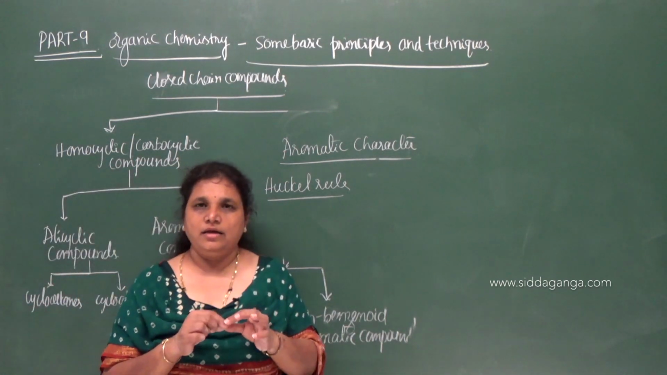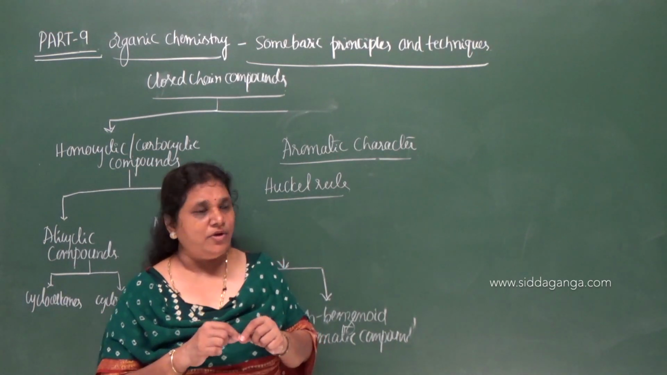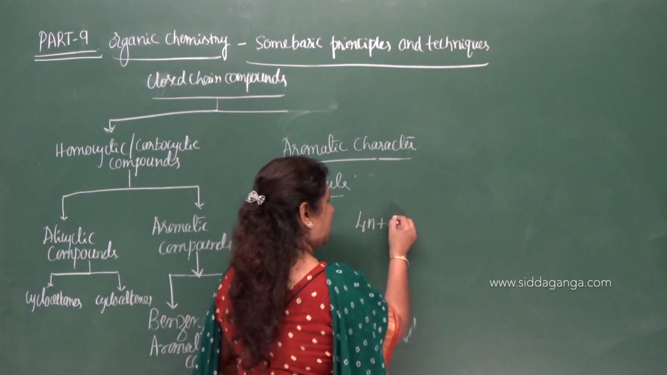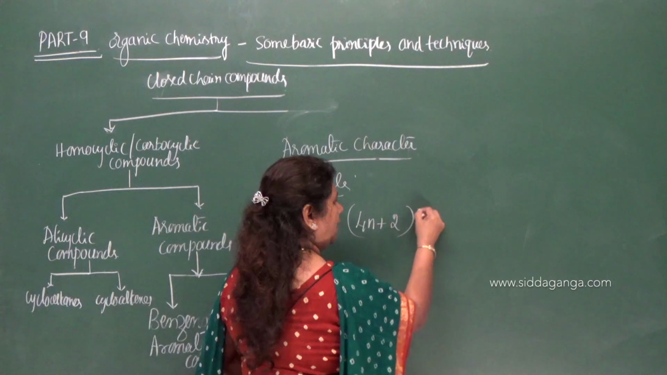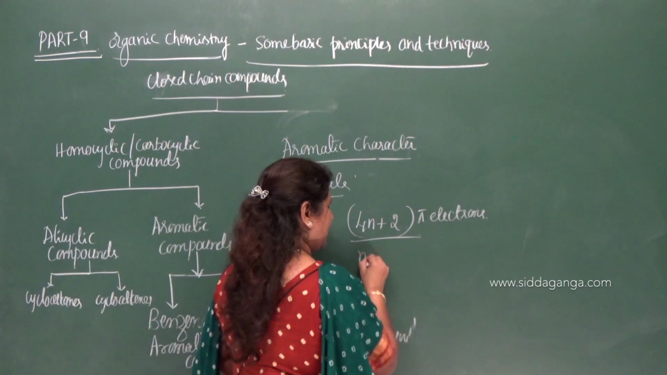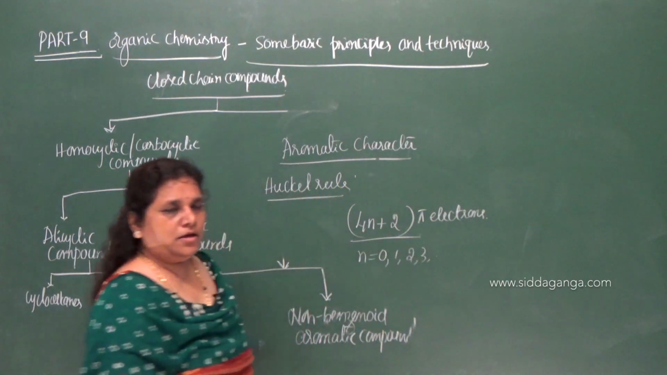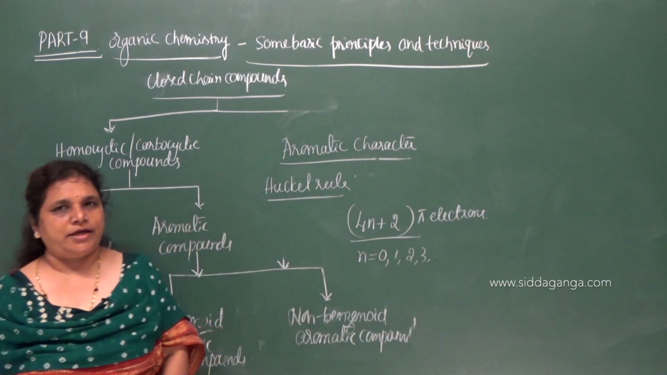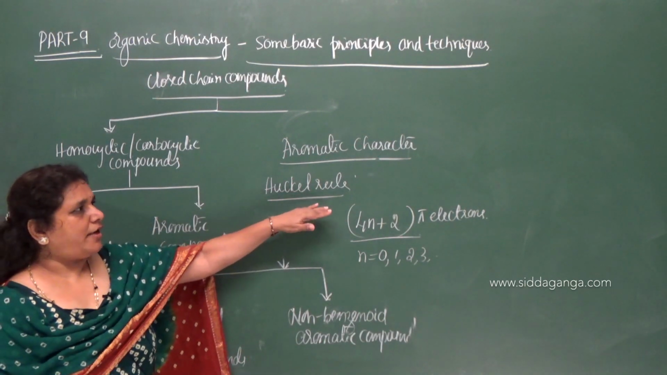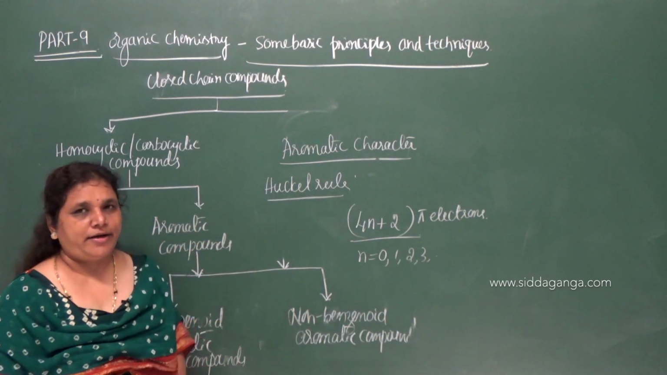A cyclic conjugated planar molecule containing 4n plus 2 pi electrons, where the value of n is 0, 1, 2, 3, etc. So actually this concept is in your second unit of organic chemistry called hydrocarbons. But this aromatic character by Huckel rule is needed to classify this as benzenoid and non-benzenoid.